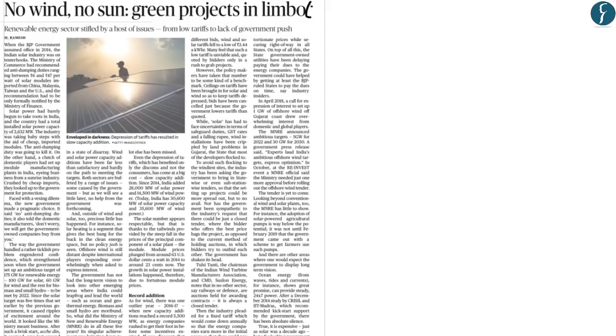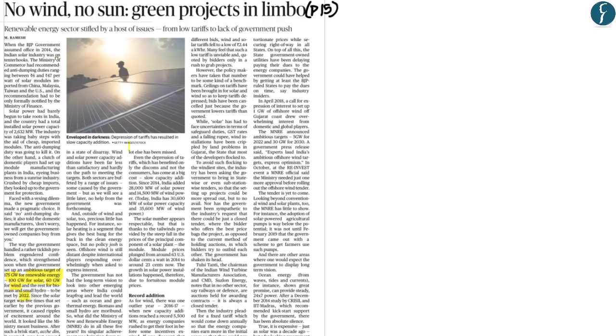Now we have taken this article from page 15. Now what this article highlights is that India has a target of producing 175 gigawatts from renewable energy, whereby 100 gigawatts of this renewable energy would be from solar energy and 60 gigawatts from wind energy. And this 175 gigawatts for renewable energy should be achieved by 2022.